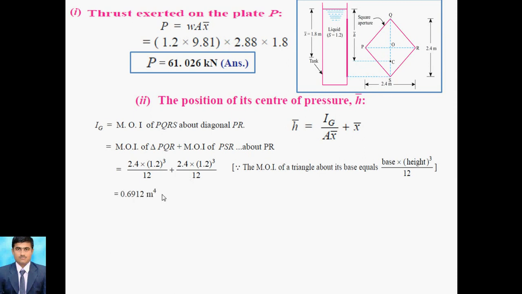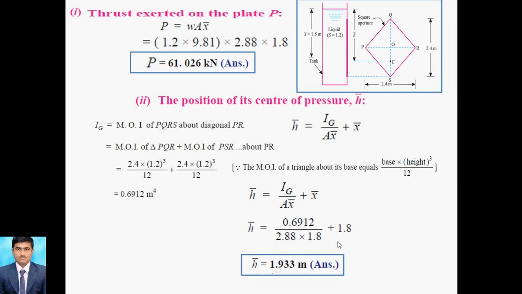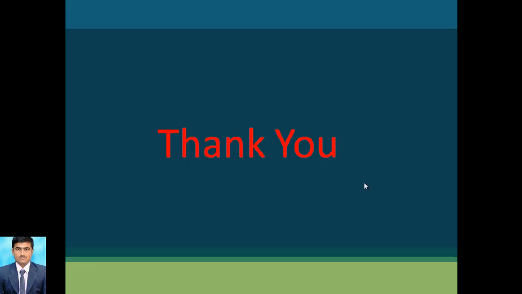Then after calculating this Ig value, we put it over here, along with the area and X bar, which we already calculated. After putting the values of A, X bar and Ig, we get the value of H bar. So this is regarding the square aperture, for center of pressure and total pressure.